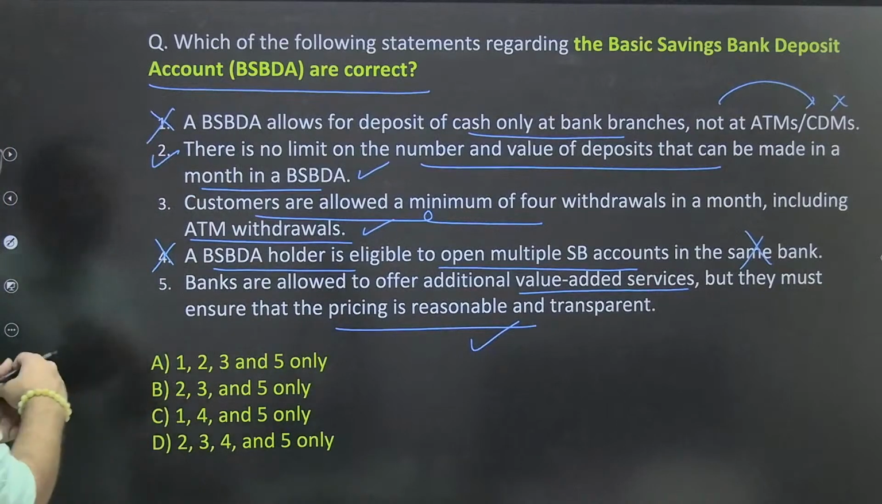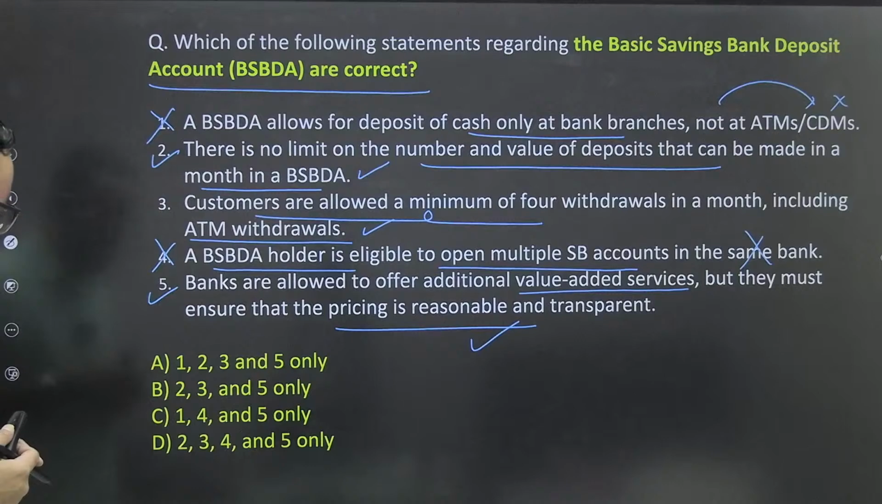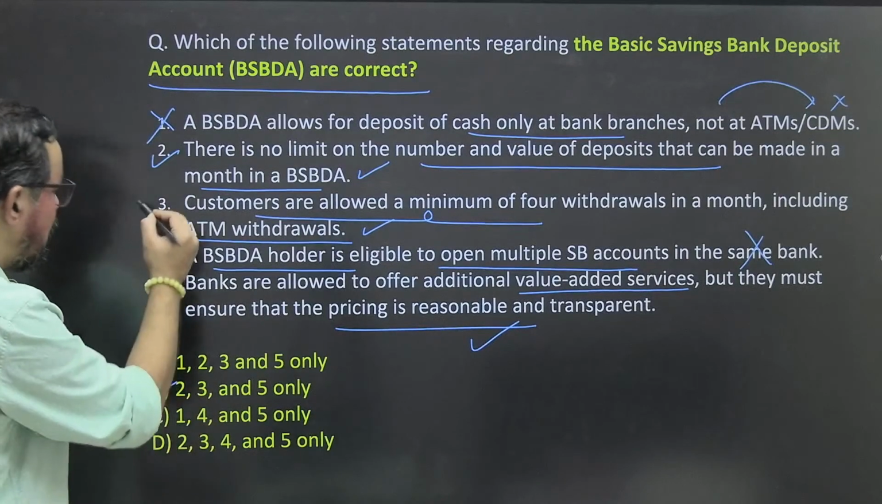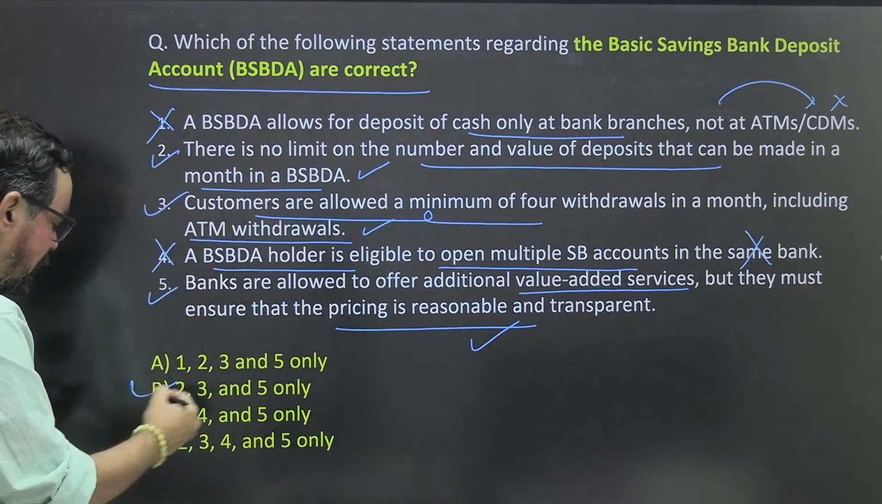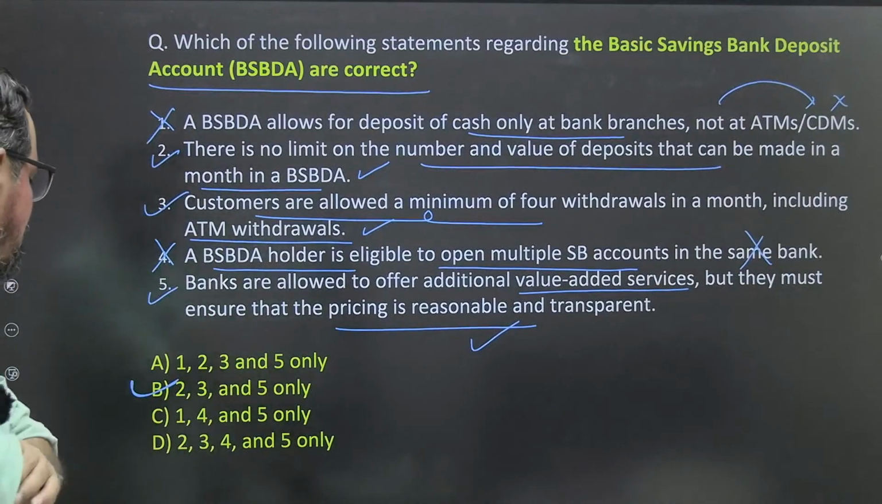Yeah. So what we have to find out is the correct statements, that means 2, 3, 5. Yeah, 235 means option 235. That means option B will be the right answer for this particular one. Anjali ma'am, why D? Yeah, 234.